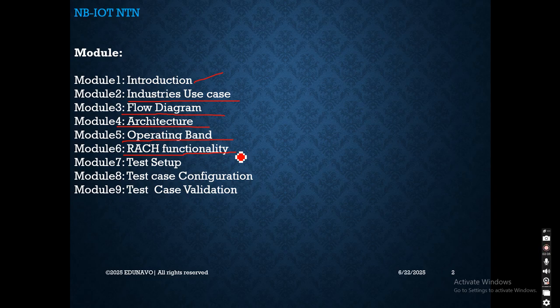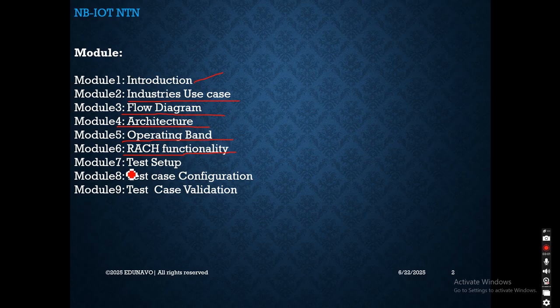We'll also see how the UE initially calculates the initial TA value and manages the propagation delay. That is the main concept we will discuss in the RACH functionality.